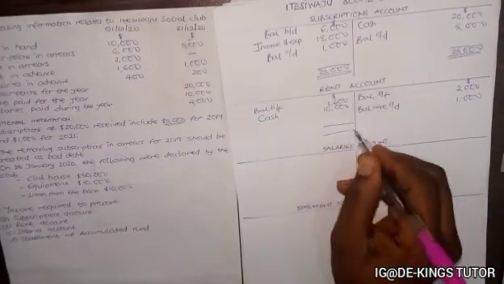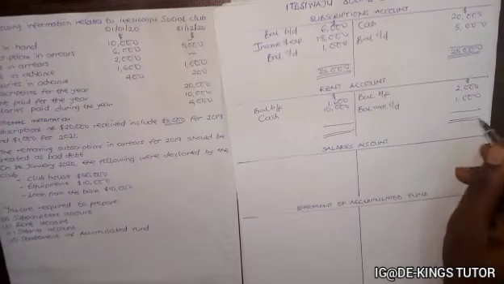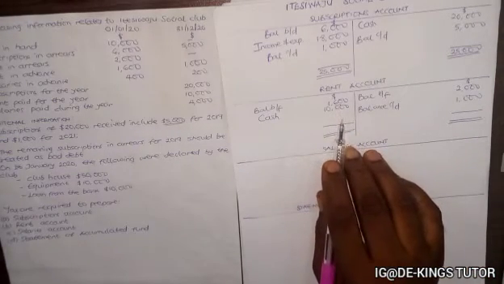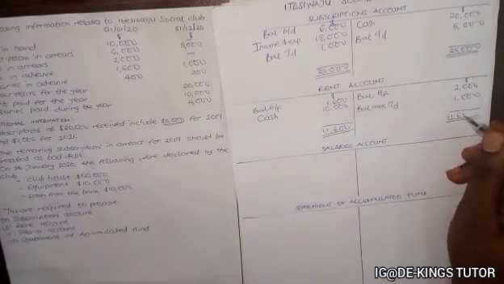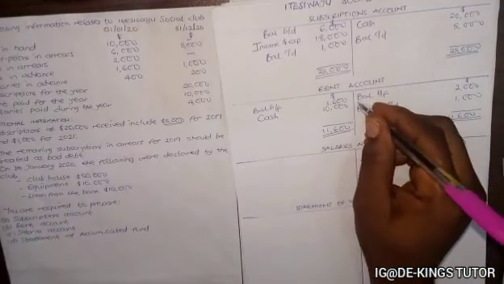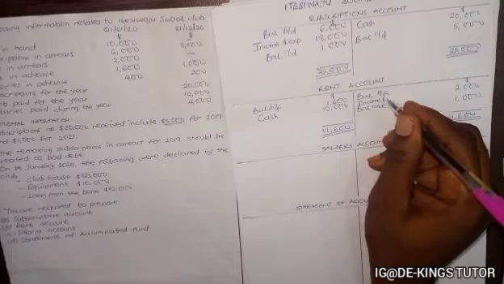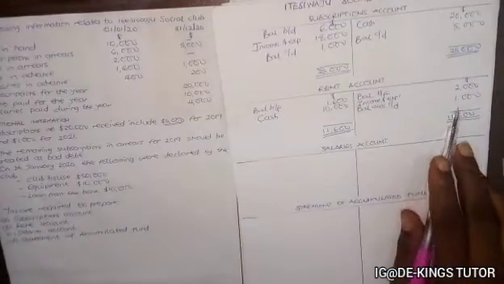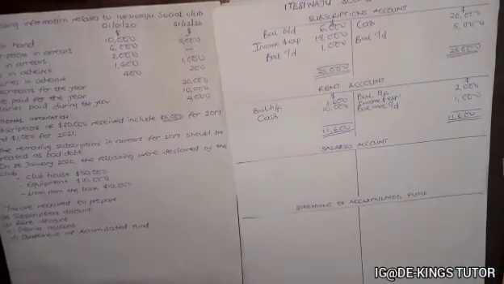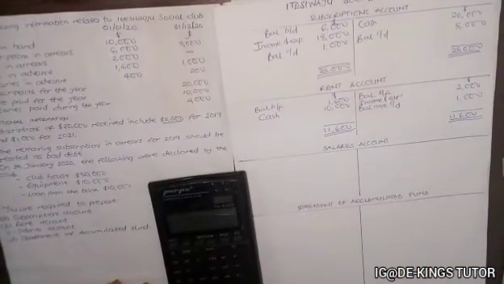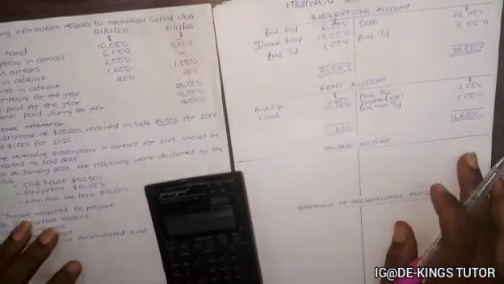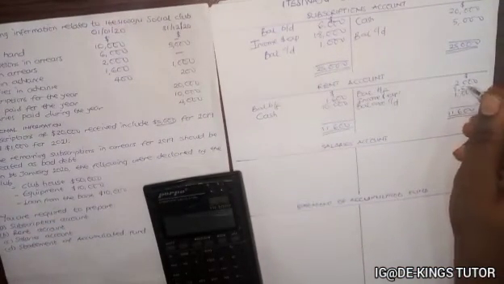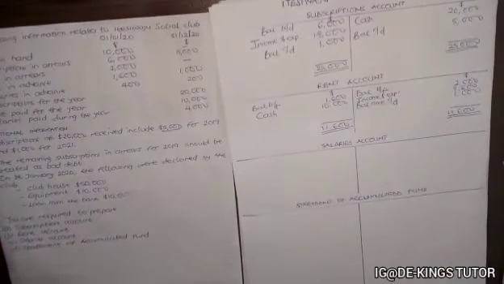So we'll have a balancing figure that will go to the income and expenditure. So 10,000 plus 1,600 will give us 11,600, and these two are supposed to be the same, 11,600. So the balancing figure will go to the income and expenditure. So 11,600 minus 3,000 will give us 8,600. So I have 8,600 that will go to the income and expenditure as the rents.